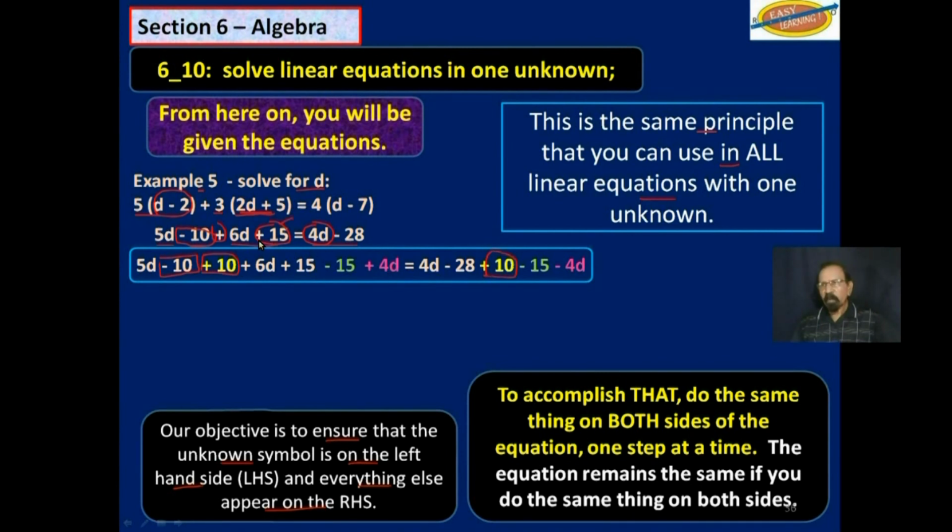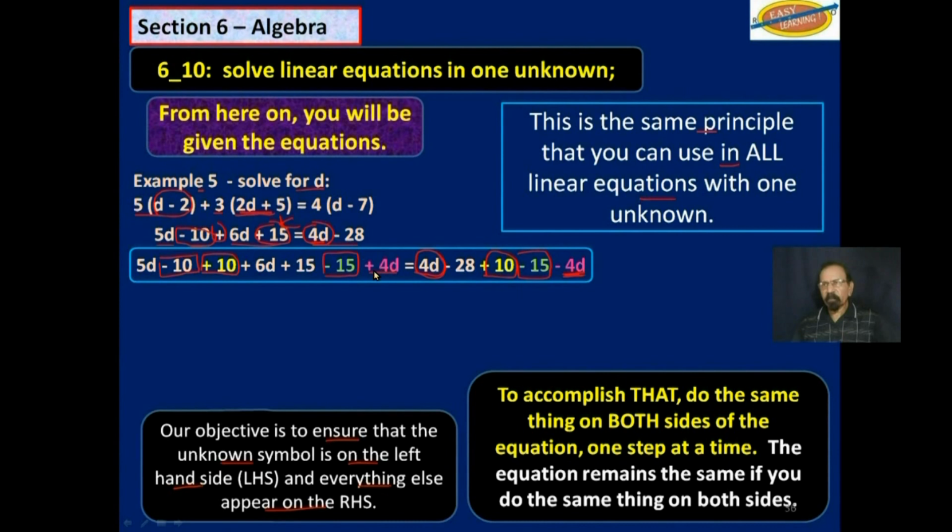This positive 15, we will add negative 15 on the left-hand side and do that on the right-hand side as well. In effect, we have moved the positive 15 from the left-hand side to the right-hand side and made it negative. And then this positive 4d, we will subtract 4d from the right-hand side,